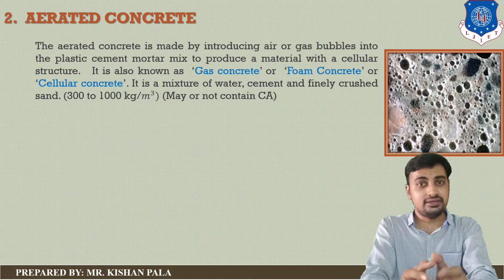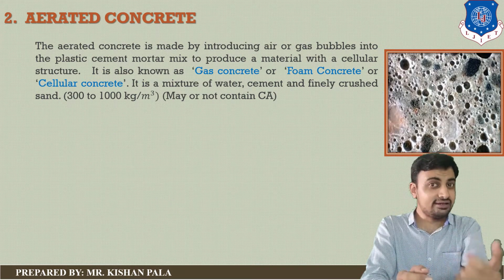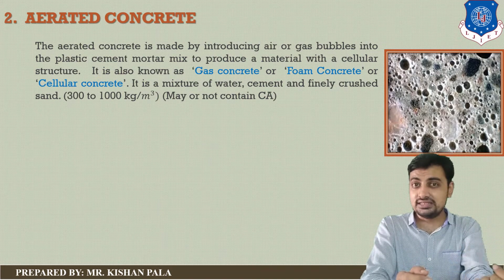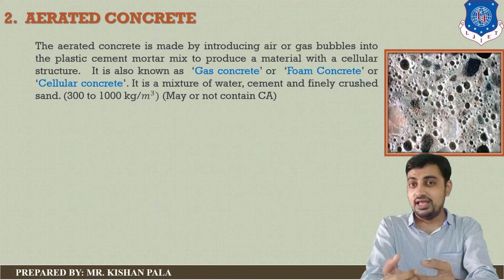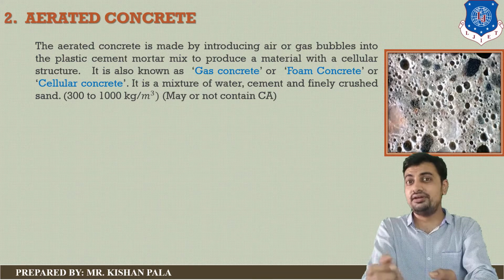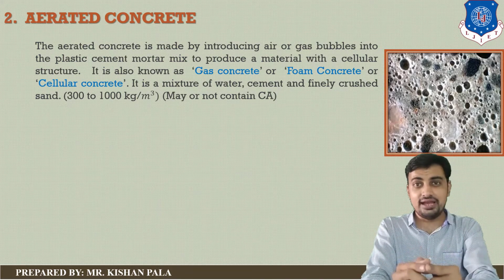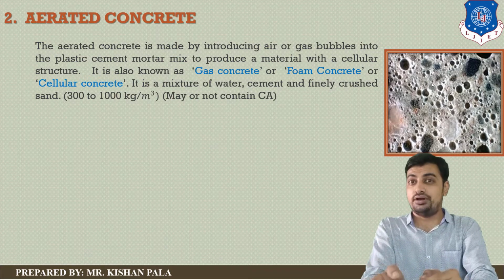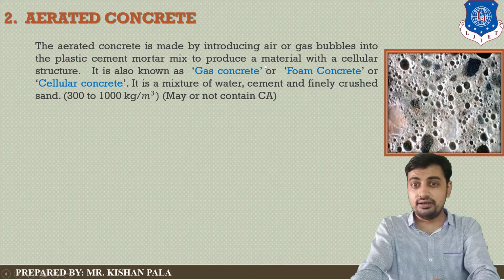In air entrained concrete less air is introduced into the concrete mass, and in aerated concrete a high percentage of air bubbles is introduced. This type of concrete is also known as gas concrete, foam concrete or cellular concrete.